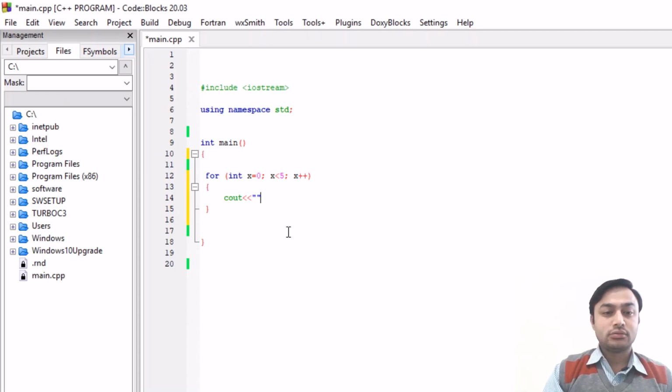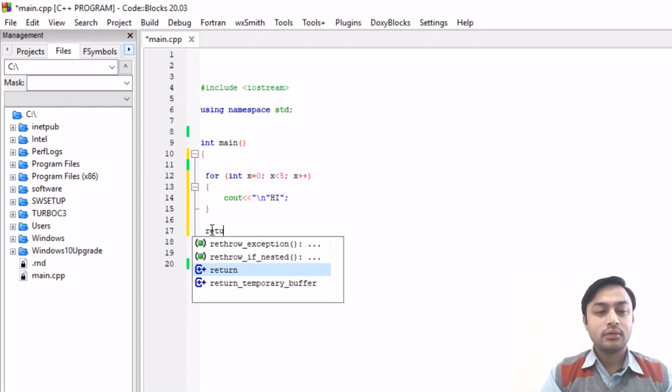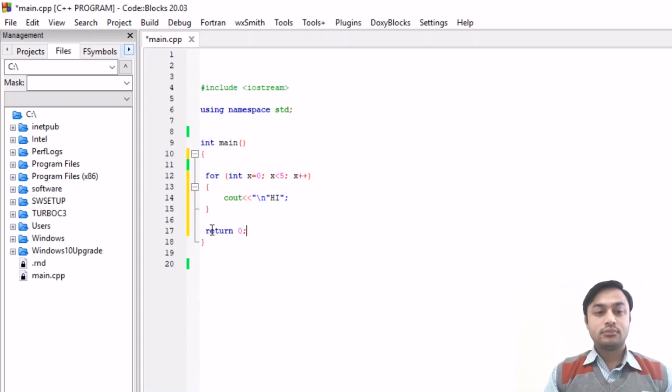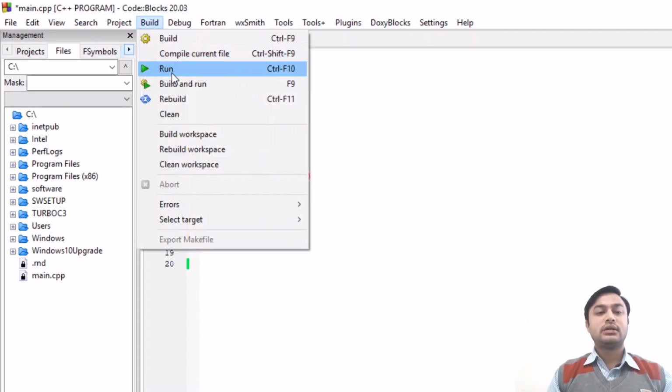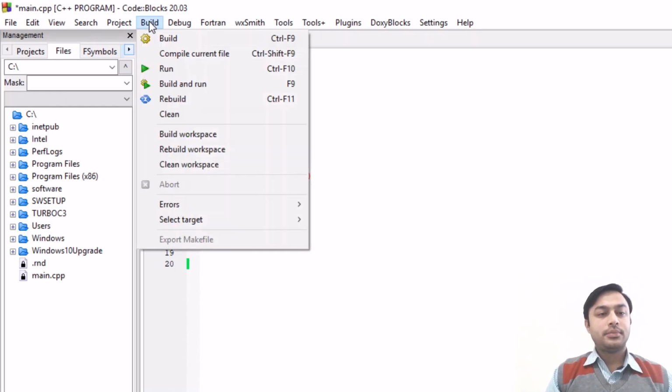I am using \n so that it prints the output in the next line, that is, hi. Here you can write return 0, that is optional, not mandatory. Run this program. Here I have used quotation marks 2 times. Build this program.